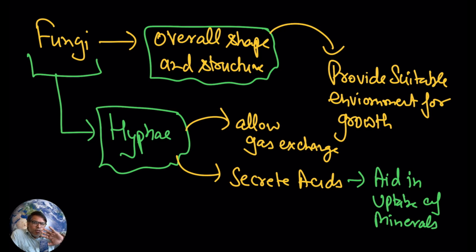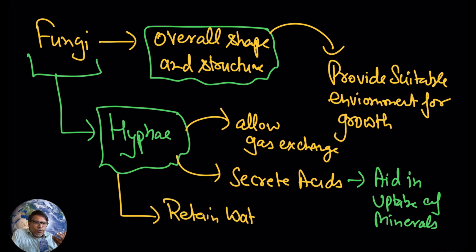So this way the algae part will get the benefit. Here you see the fungus part provides a suitable environment for growth. It provides a suitable environment so that the algae can have proper aeration, gas. Yes, these hyphae also help the algae by secreting acids, and these acids help in mineralization of minerals, and now these minerals will be available to the algae.